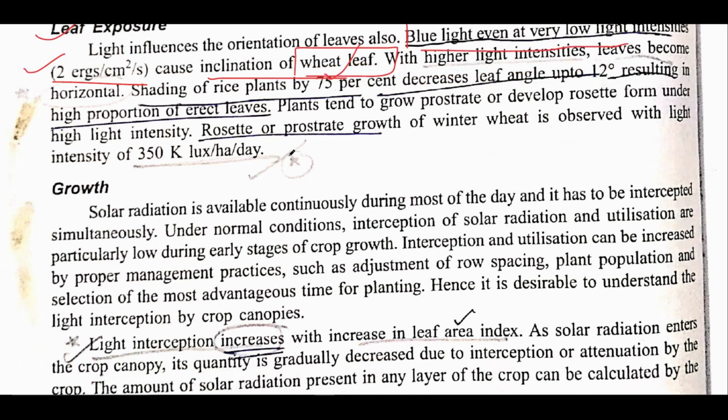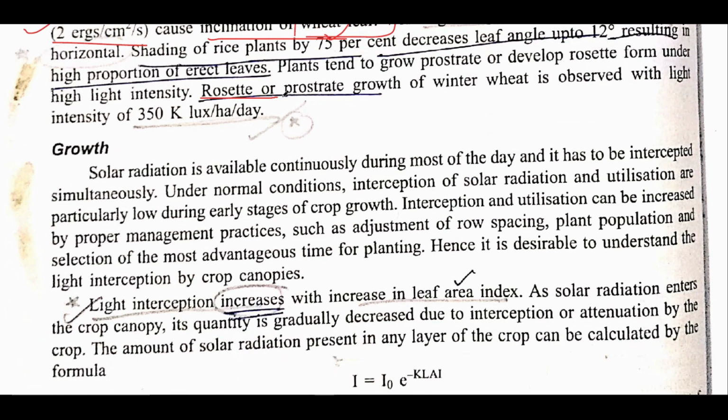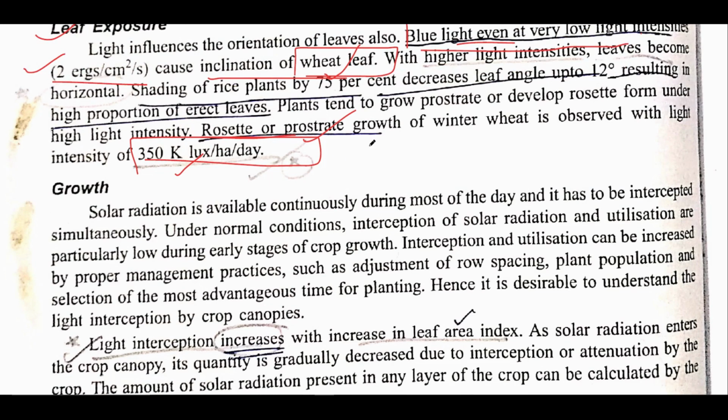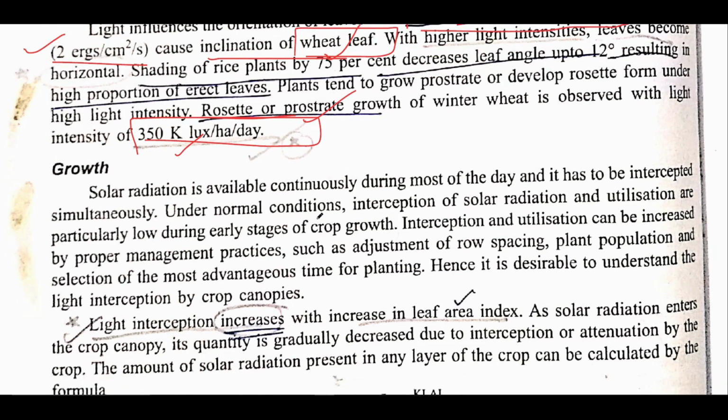And the other important part is that a rosette and prostrate growth of winter wheat is observed at a light intensity of 750 kilolux per hectare per day. These two important statements are given over here. First is that blue light at a lower light intensity causes inclination. Other is that rosette and prostrate growth of wheat is observed at a light intensity of 350 kilolux per hectare per day.